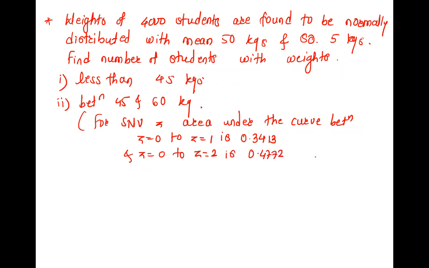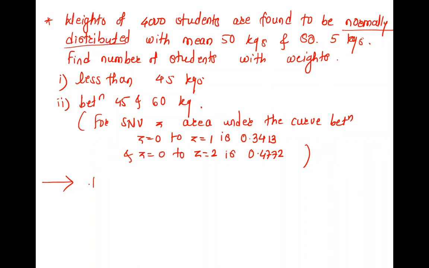These values are defined like a log table, so you will use them directly. Okay, this is the question. So weights of 4,000 students are found to be normally distributed. Yes, it is a normal distribution.